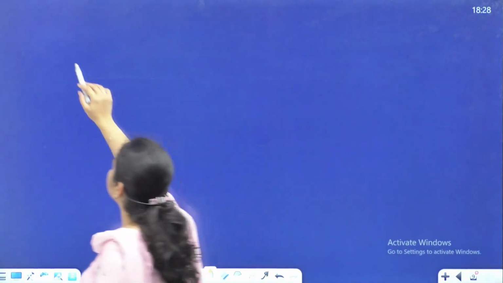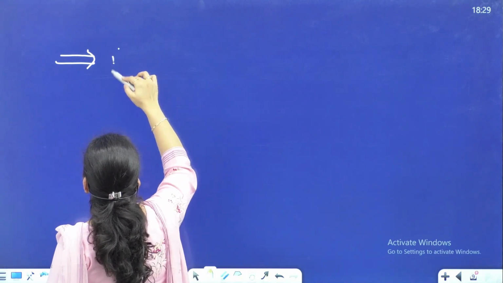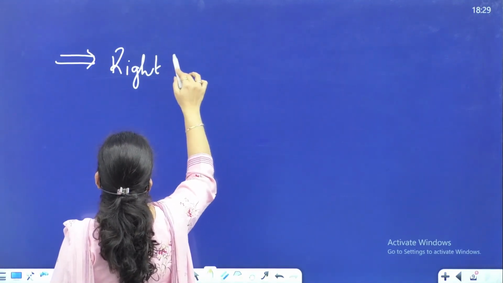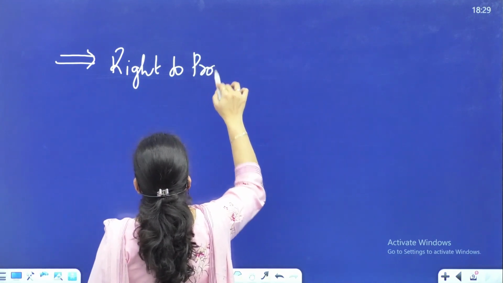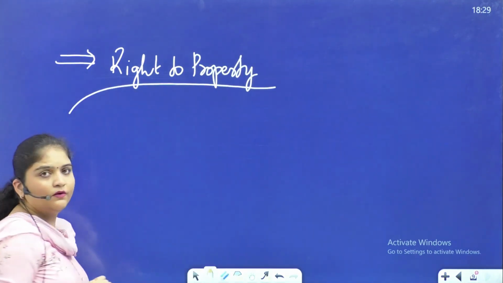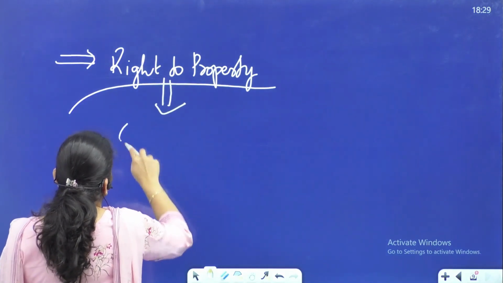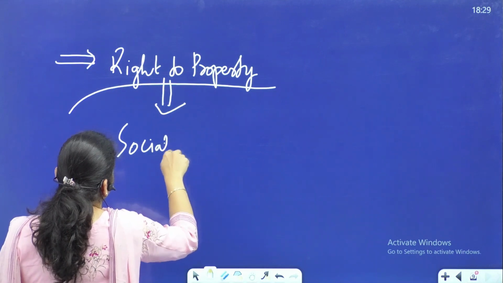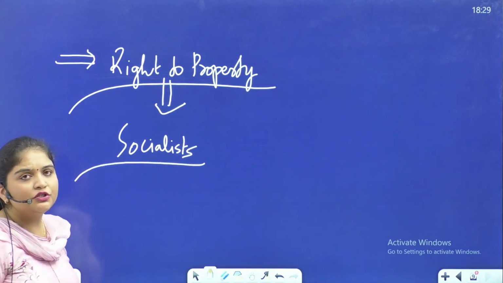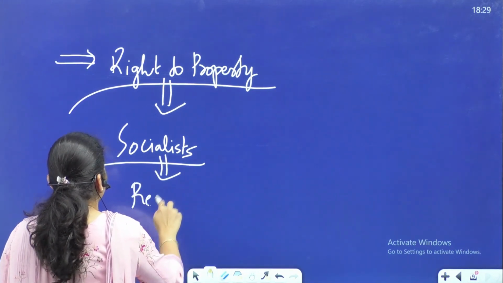And after that, we will say that this institution of private property or the right to property has been conserved in modern democratic states. And even socialists do not talk about its complete abolition, but only talk of reforms that need to be brought.